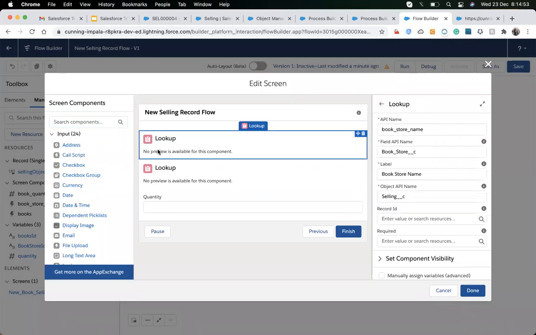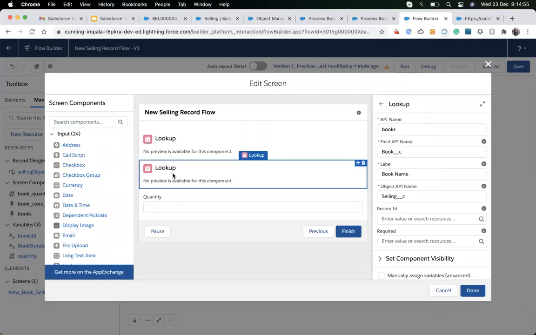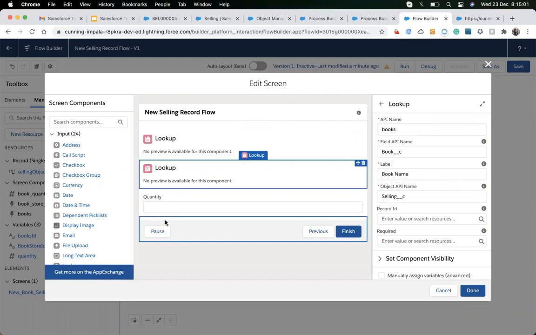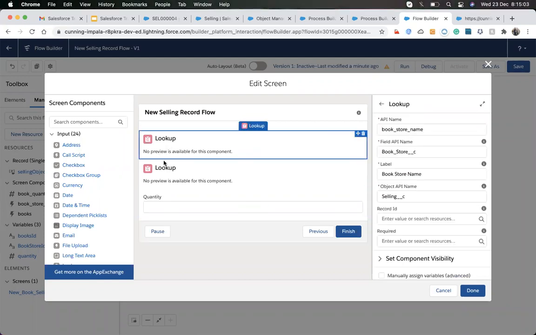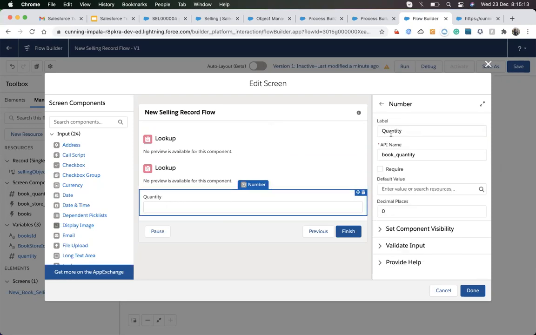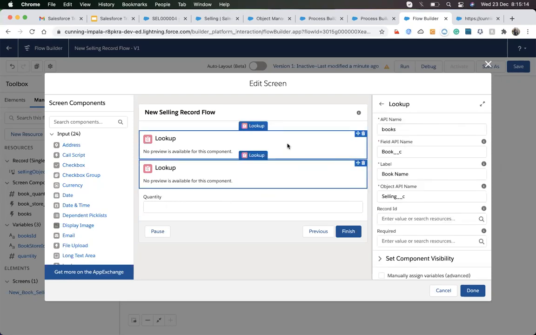One more property of screen components, it's only for screen components. Whenever we design a screen component, we have three API names. The API name will hold the values only for the screen components.